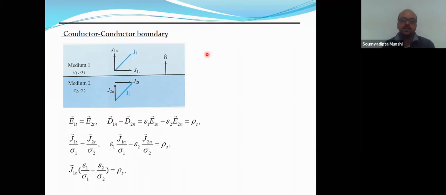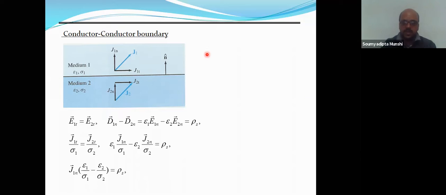In that case, as the medium is different, the conductivity and the permittivity in both cases are also different.